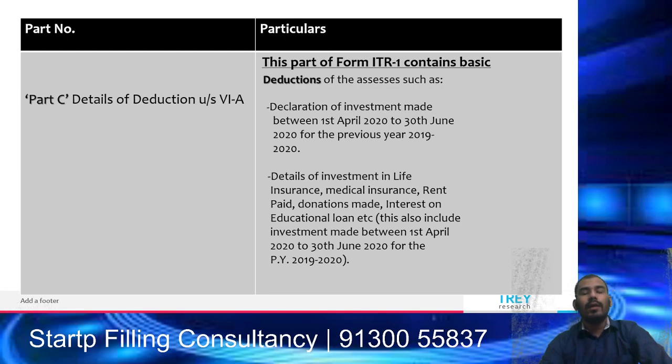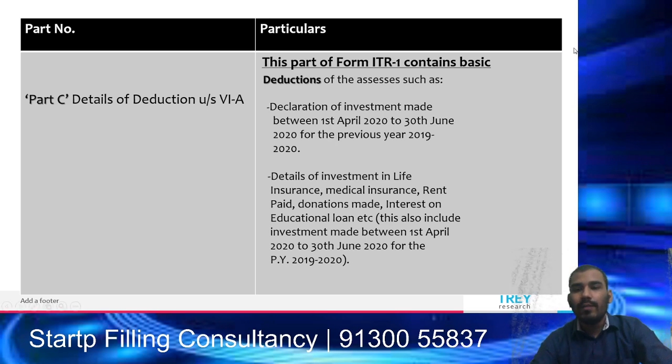Under part C, once you have covered your income, then you have to do details of your deductions. Deductions under Chapter 6A. Chapter 6A mentions various deductions from 80C to 80DD and 80TTE, which is your life insurance, all your medical claims, all your donations, all your interest income. So it is covered in ITR 1 form, but it is important to note that since pandemic came in the March in the last month of previous year, so investment done till 30th June has been considered in last financial year, and now this period has been increased from 30th June to 31st July 2020.